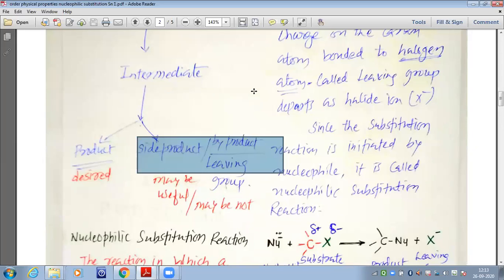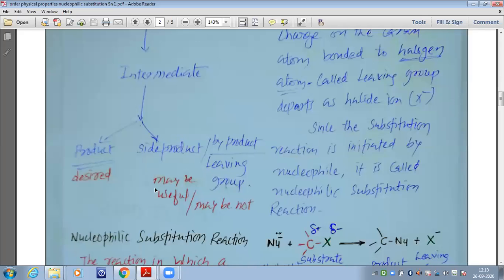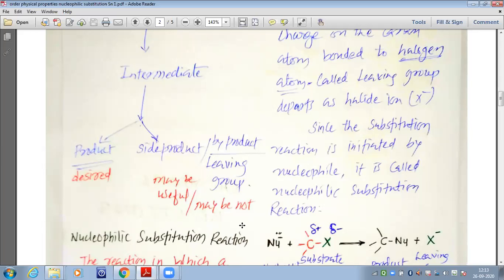This is sometimes also called the leaving group. And these side products, byproducts or leaving groups may be useful or may not be useful. So please remember that these side products, sometimes they are useful, sometimes they are not useful. This is how, my dear students, we understand.